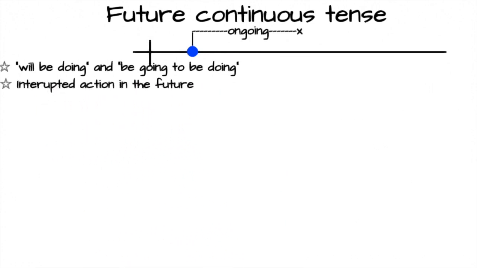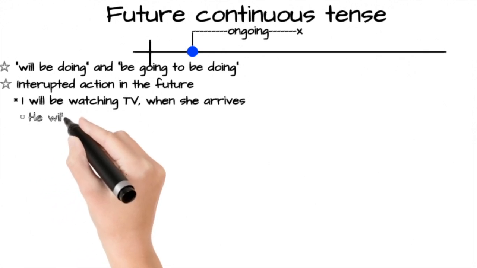Future continuous tense is used to indicate a longer action in the future which will be interrupted by a shorter action in the future. For example, I will be watching TV when she arrives tonight. So in this example, I will be watching is a longer action and it will be interrupted by a shorter action which is when she arrives tonight.